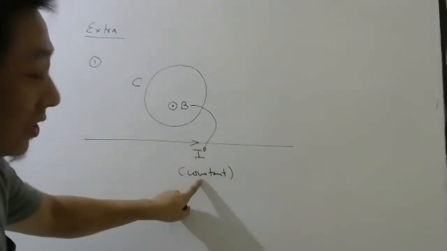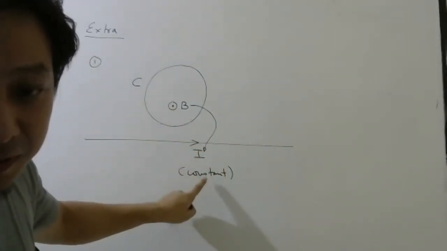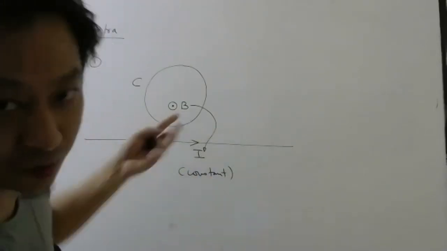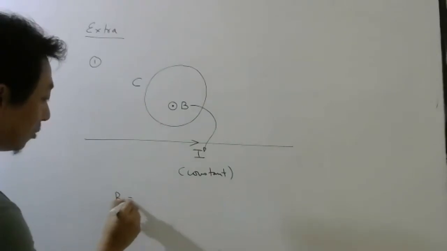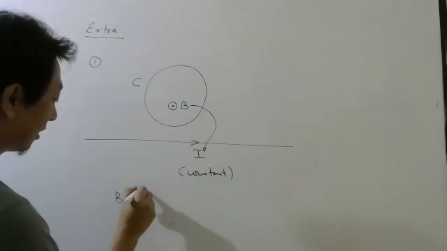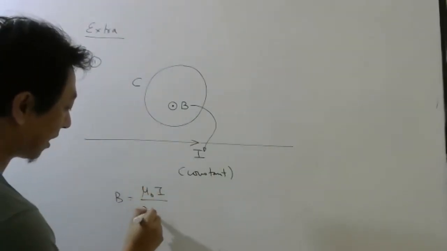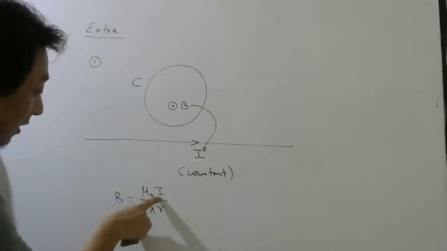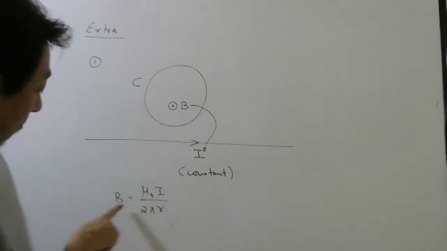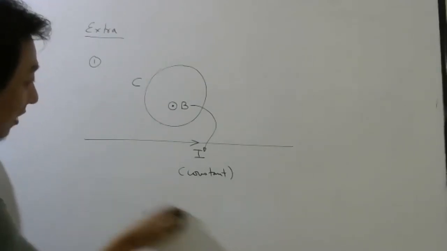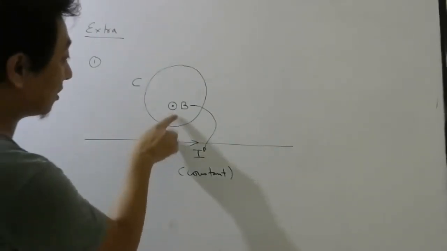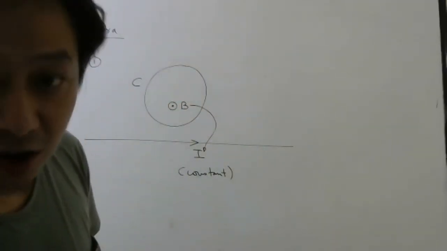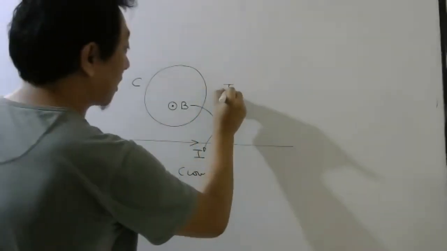Now they told the current is constant. If current does not change with time, will the magnetic field change? No. What is the formula for magnetic field due to a straight wire? Already you have studied: mu naught I by 2 pi r. So if current is constant in time, the magnetic field will also be constant. If magnetic field is constant and area is constant, magnetic flux will also be constant. So what will be the induced current?